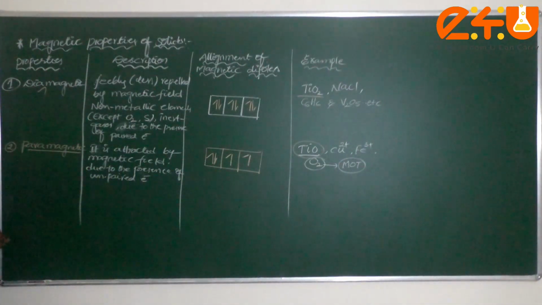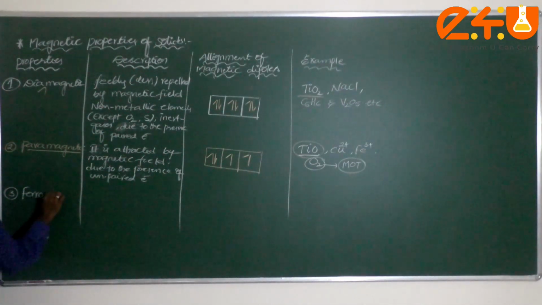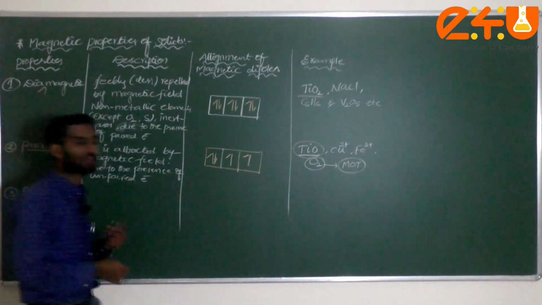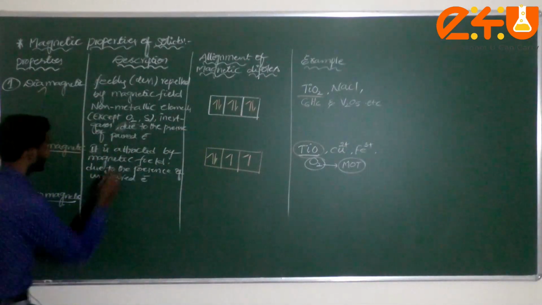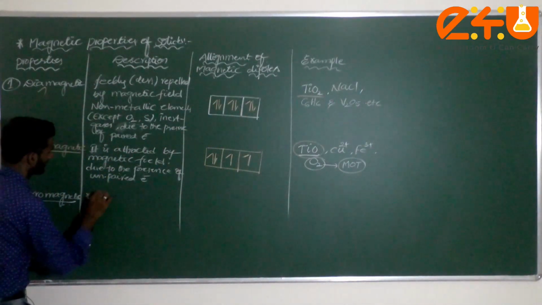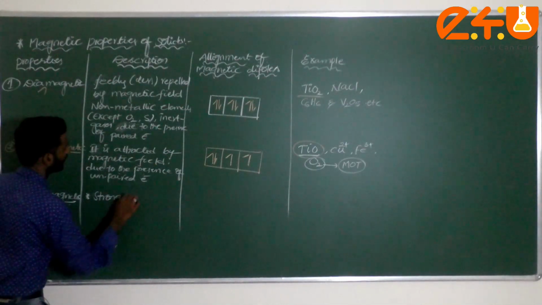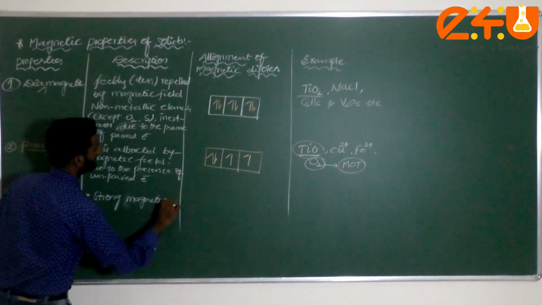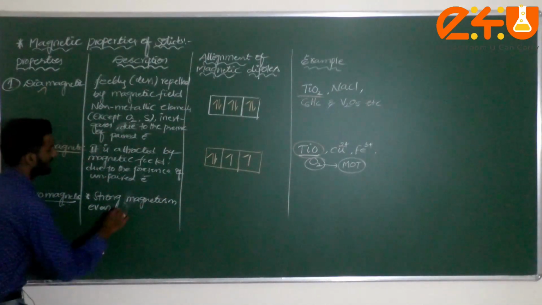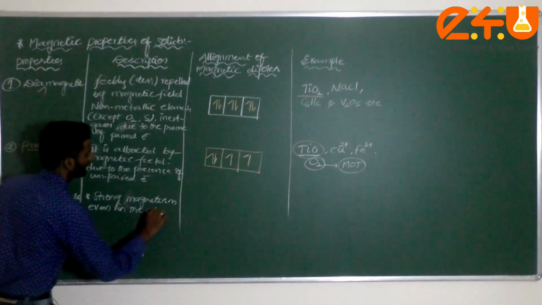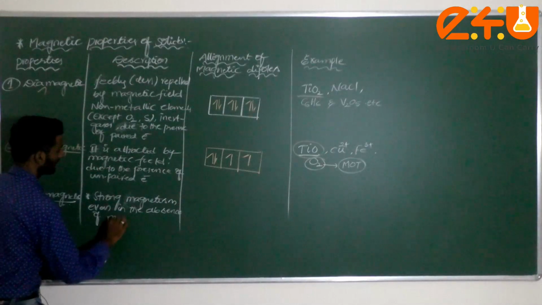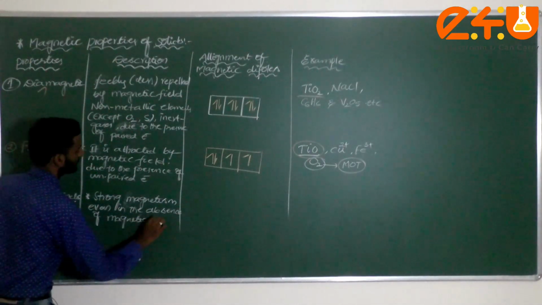Next one, the third one, comes under ferromagnetic substance. What is it, dear student? Generally a ferromagnetic substance acts as strong magnetism, even in the absence of an external magnetic field.